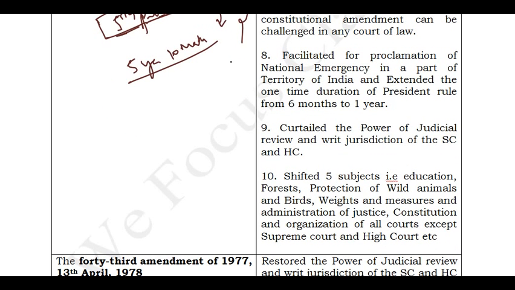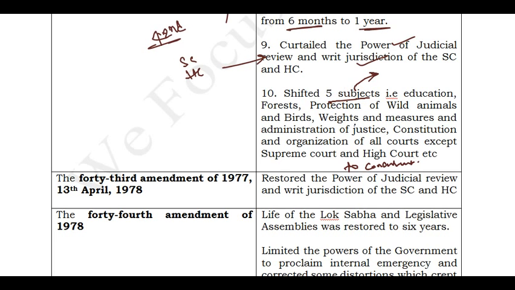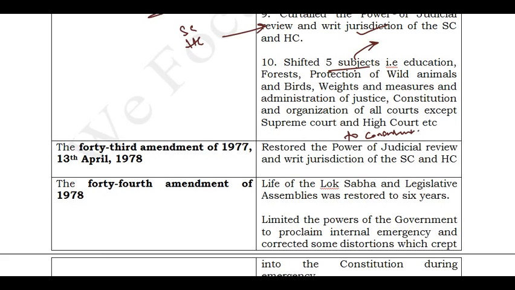It also facilitated the proclamation of national emergency in any part of India, and gave an extension to President's rule. President's rule is generally for 6 months, but by the 42nd Amendment Act, it was extended to 1 year. It also controlled the Supreme Court and High Court. It curtailed the power of judicial review, and it curtailed writ jurisdiction also. That is the importance of the 42nd Amendment Act.